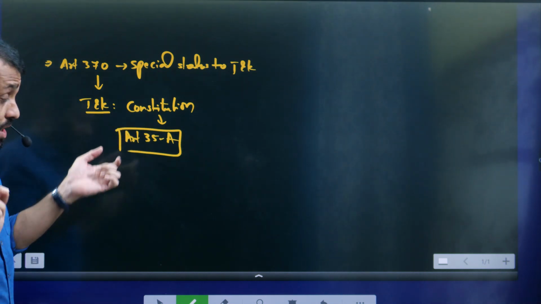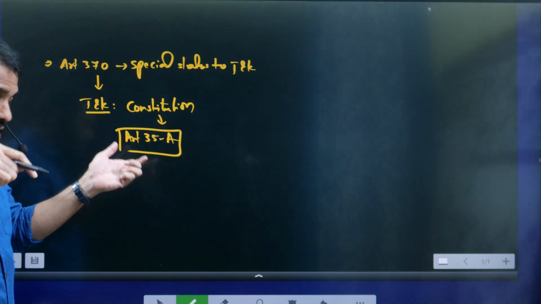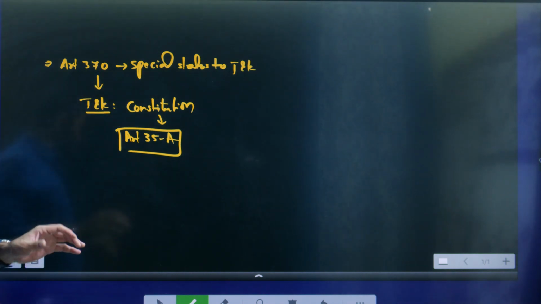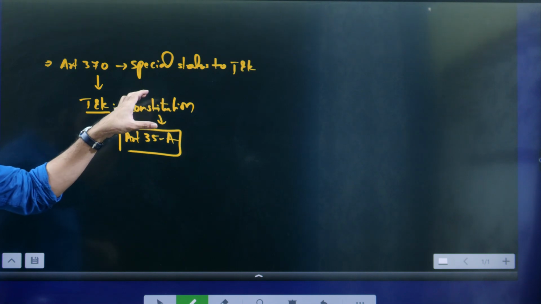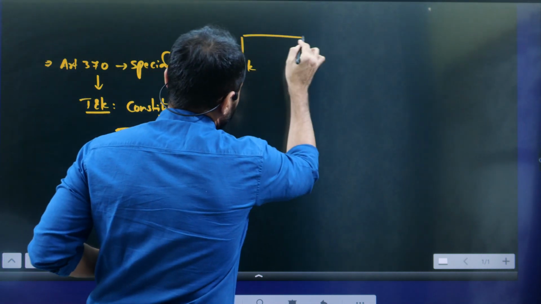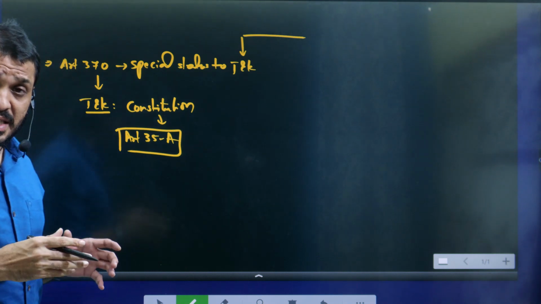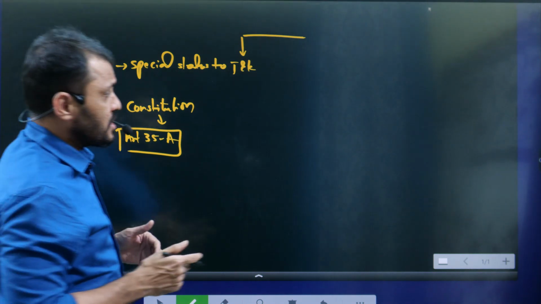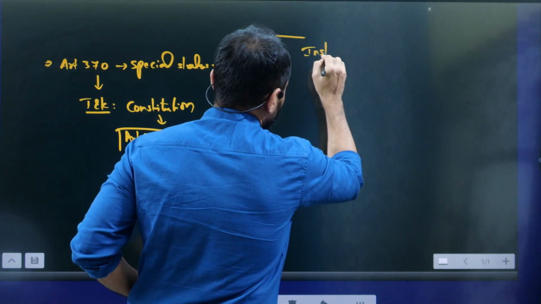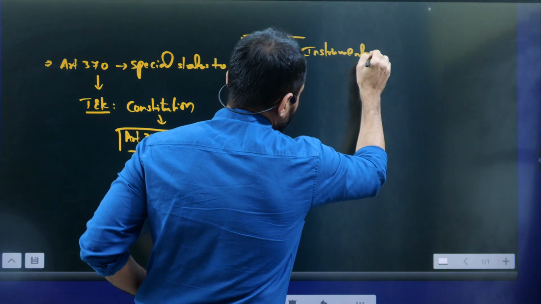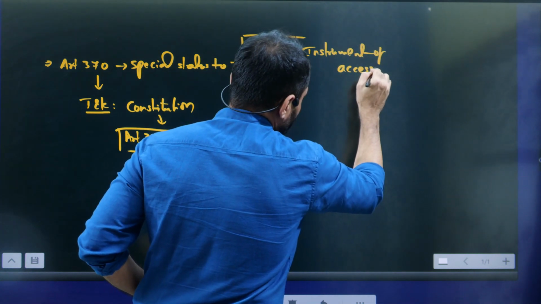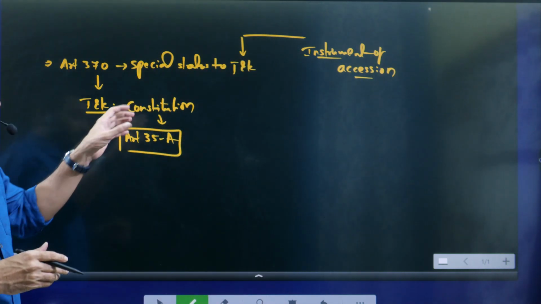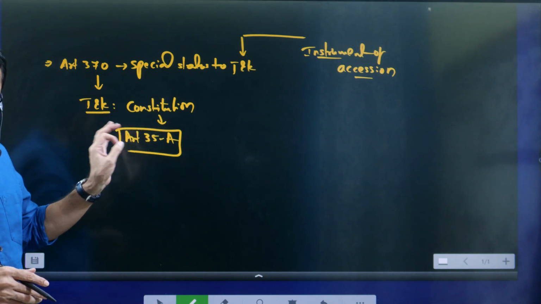Here you have to understand that Article 35A is not about the Indian Constitution. It is about the Jammu Kashmir Constitution, and Article 370 gave special status to Jammu Kashmir. Why did Jammu Kashmir get a special category? Because when Jammu Kashmir was merging into India, an agreement was made between the Jammu Kashmir state and India. That agreement was the instrument of accession. According to it, the Union government promised that the Jammu Kashmir people would be protected under a special category, which was given in the form of Article 370.